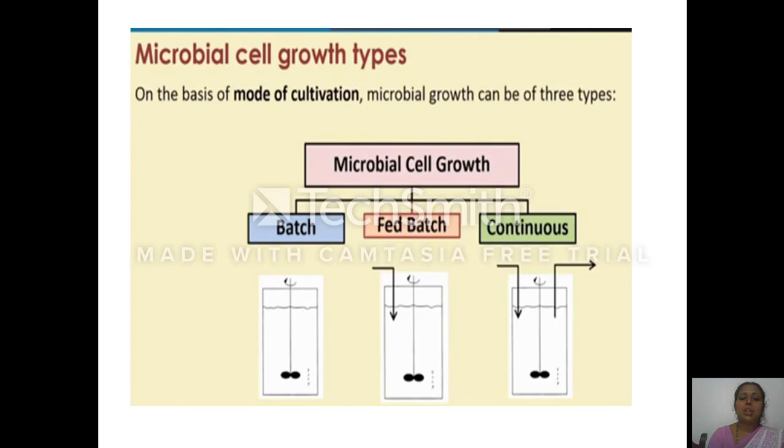Usually for secondary metabolite production, we use the batch culture. And for large scale production of metabolites continuously, by maintaining the continuous growth phase or the exponential phase, we go for the continuous culture. Here in the continuous culture, the removal of the spent may depend on the essential nutrient concentration or on the turbidity maintained inside the fermenter. That will decide whether to remove the spent and draw in the fresh nutrient medium.